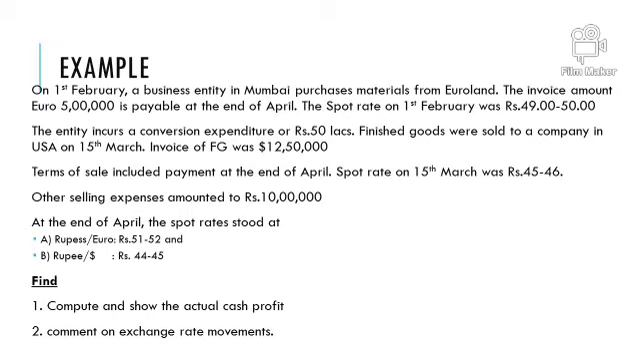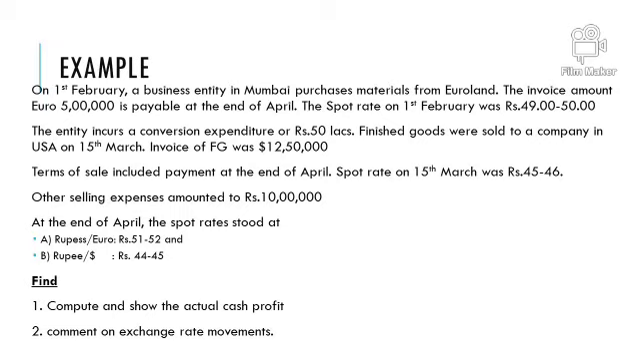So on 1st of February we purchase; February full, March full, and at the end of April, that means we have 3 months of time to make our payment. The spot rate in January is 49 and 50. Suppose we purchase euro today; the rate applicable is 50 rupees, because the bank will be selling to us, so we will use the ask rate. This is the first paragraph.